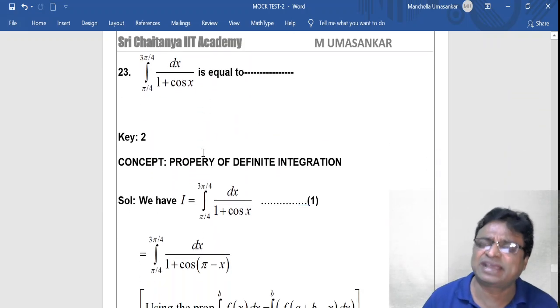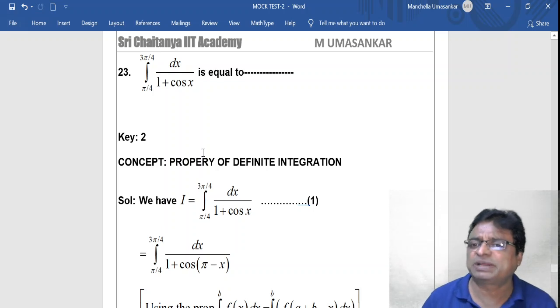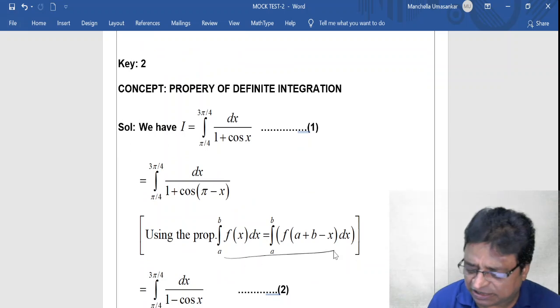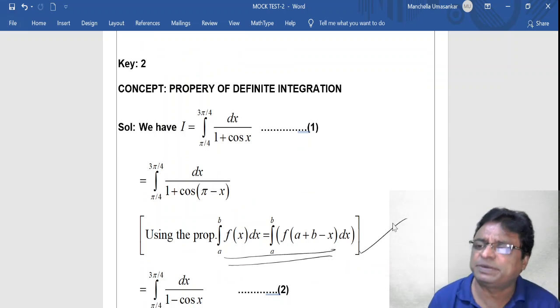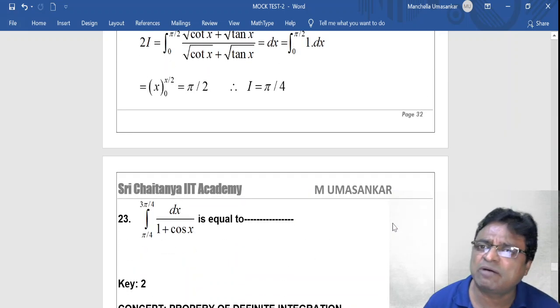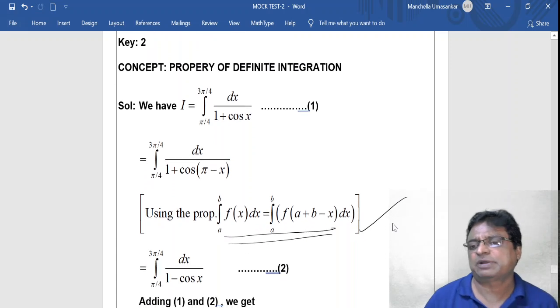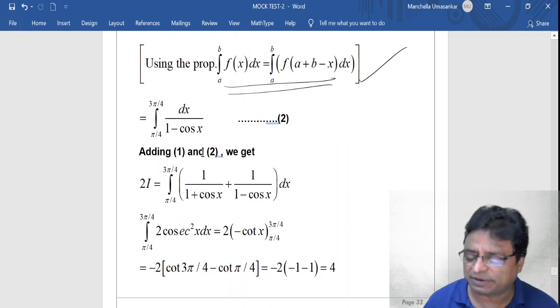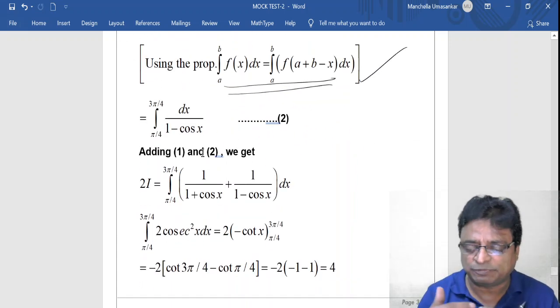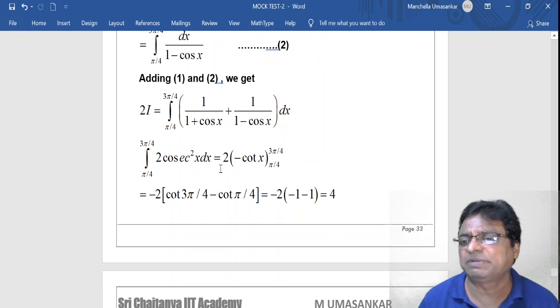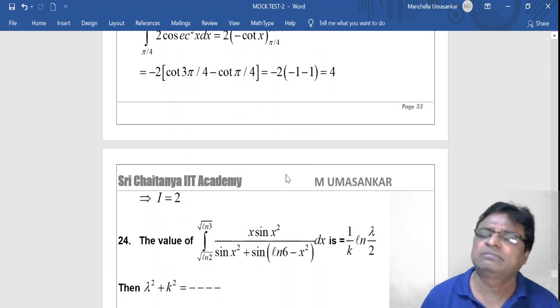Now, the same thing again, even in 23 also, you just apply the property. What property? The same property as here. Several times in definite integrations, questions were repeated on this property only. So even in this problem, I have applied the same property, and again in the 23rd problem also I applied the same property. Whenever we are applying the same property, you consider the first equation as I, and the second equation again I, add the two, simplify that, and you will get the answer directly. Verify.